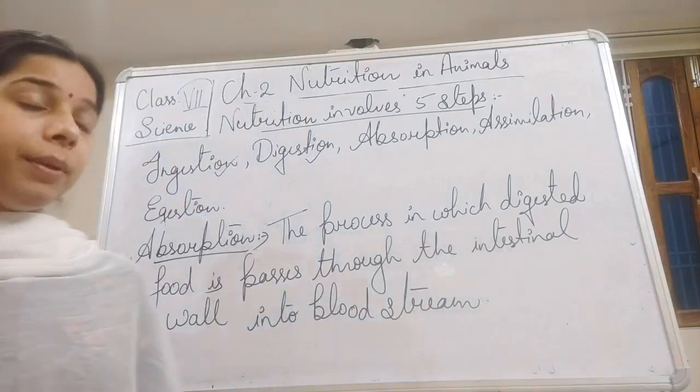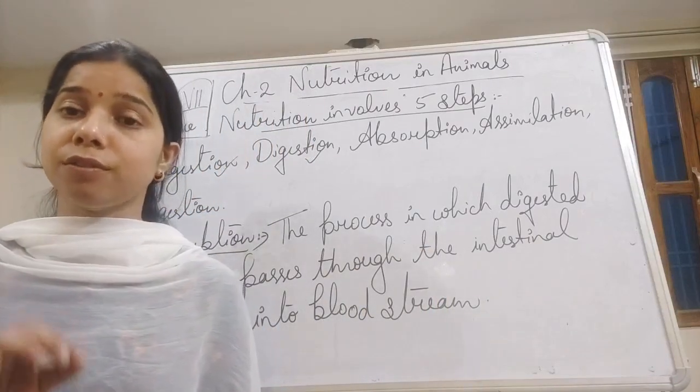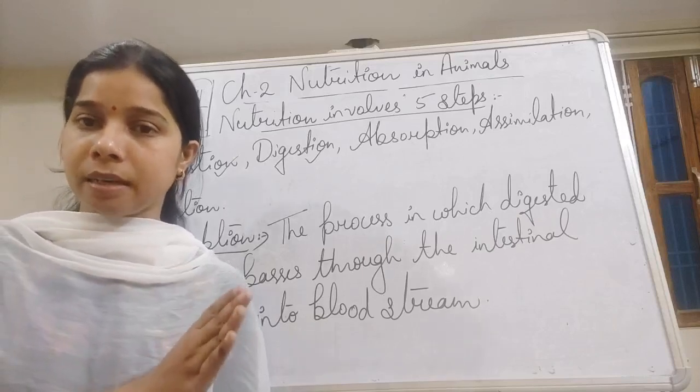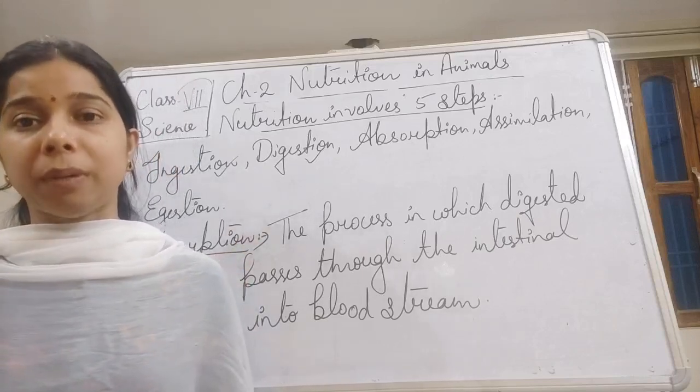So here the food gets digested, and this digested food from the intestinal wall enters into the bloodstream.